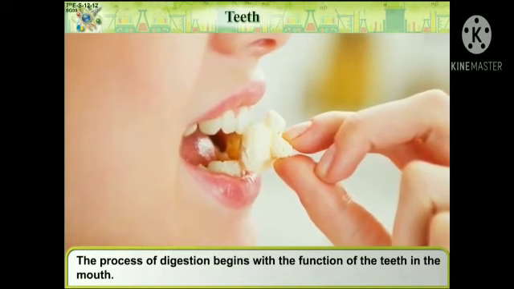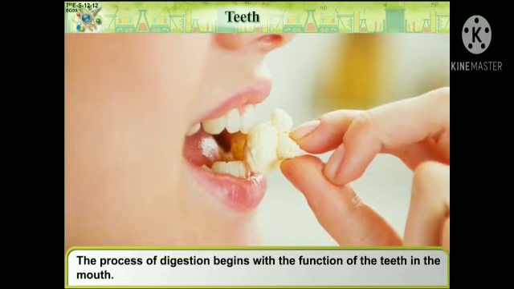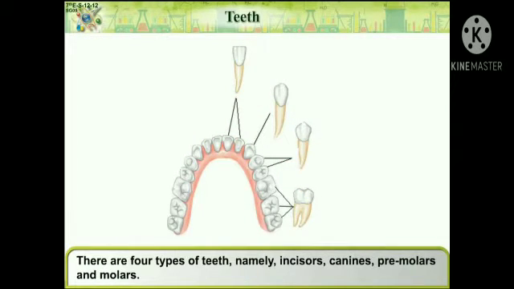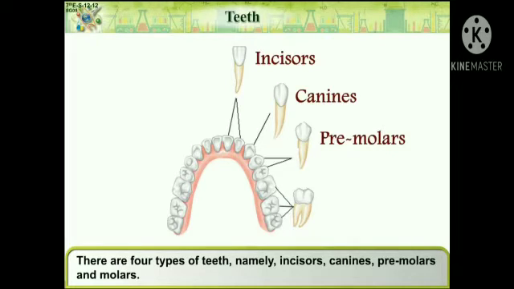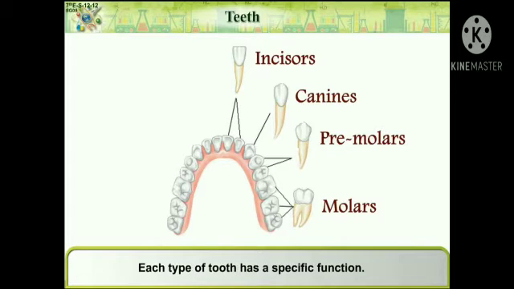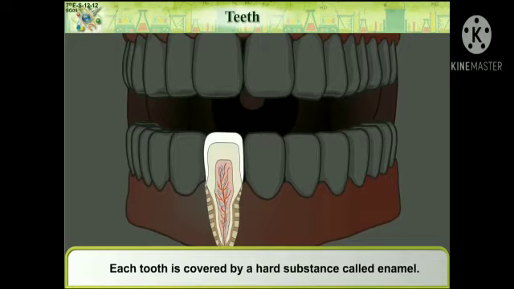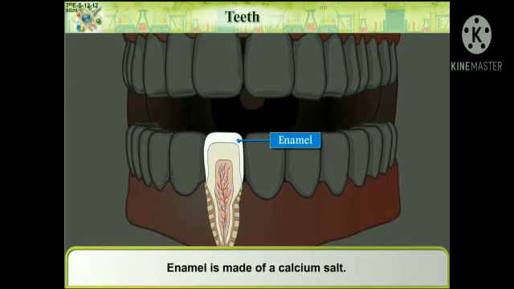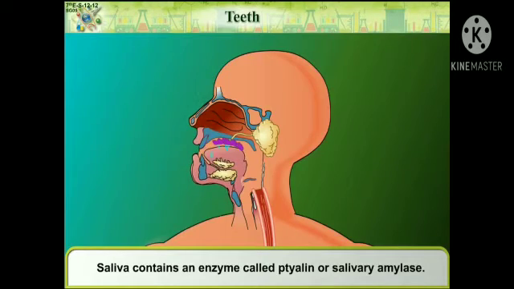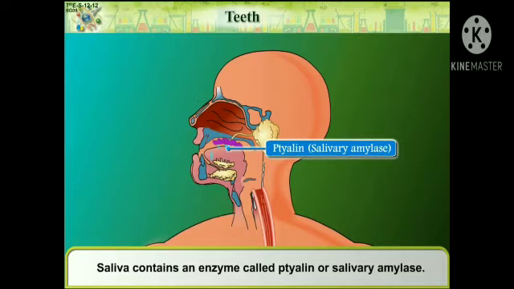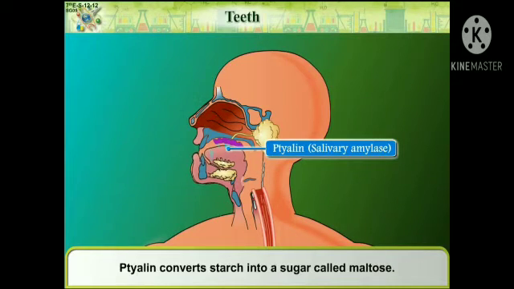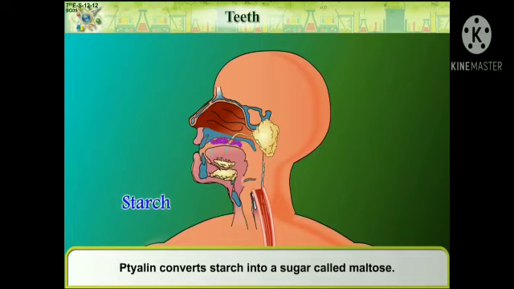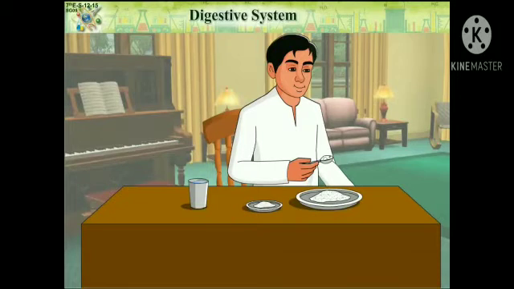Teeth. The process of digestion begins with the function of the teeth in the mouth. There are 4 types of teeth, namely incisors, canines, premolars, and molars. Each type of tooth has a specific function. Each tooth is covered by a hard substance called enamel. Enamel is made of a calcium salt. Saliva contains an enzyme called ptyalin or salivary amylase. Ptyalin converts starch into a sugar called maltose.